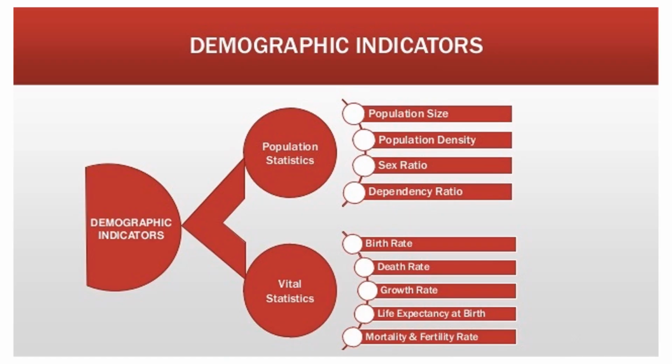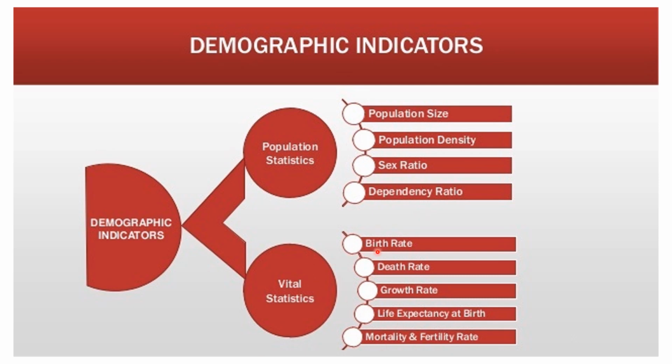Now, what are the demographic indicators? We discussed fertility indicators last time, so these are also part of demographic indicators. Demographic indicators are divided into population statistics and vital statistics. So what comes under population statistics? Population size, the total size of the population. Then population density per square kilometer, how many people are living. Sex ratio is important. Dependency ratio, we'll discuss later.